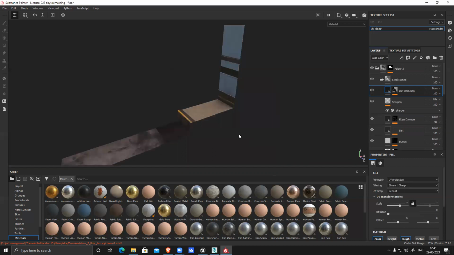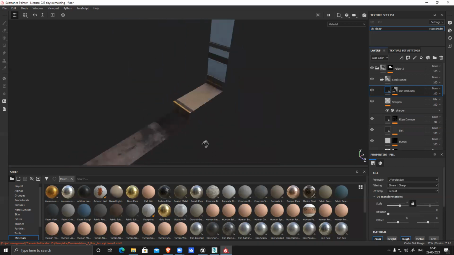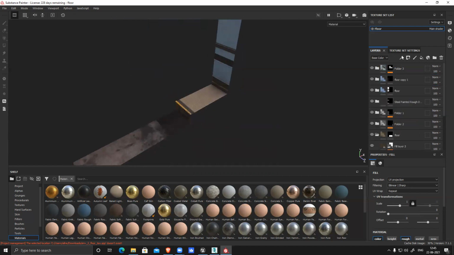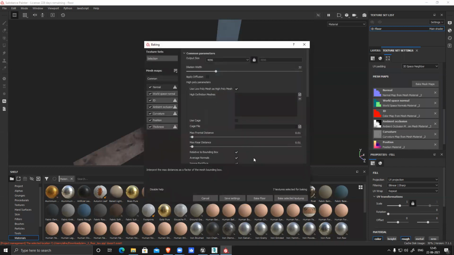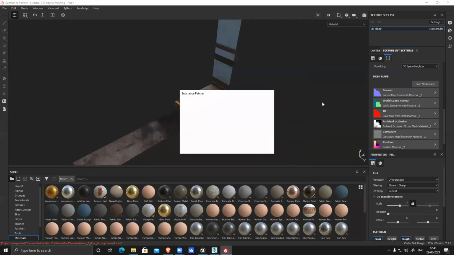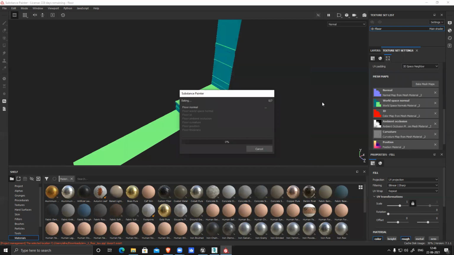Yeah, it worked perfectly. Now I have to rebake all these maps. Whenever you update the UV or the model or anything and re-import to Substance, make sure you rebake it. Otherwise, it will create problems in texturing. If you rebake it, it will solve the problem.